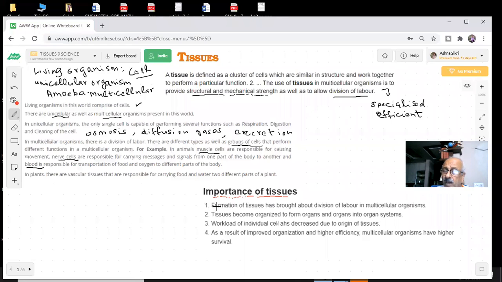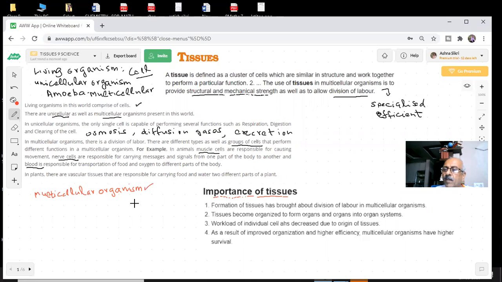In the exam, you have to write yourself. Formation of tissues has brought about division of labor in multicellular organisms. Again and again, we are saying that you are multicellular organisms.